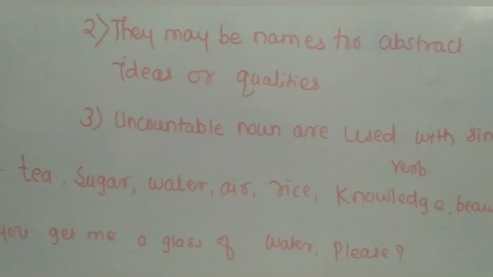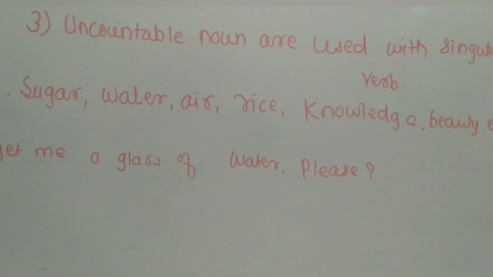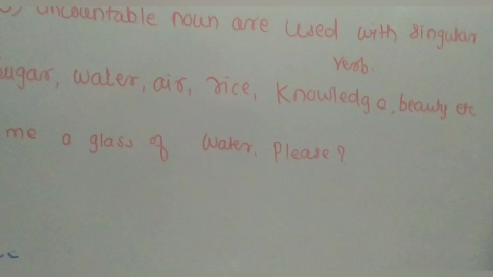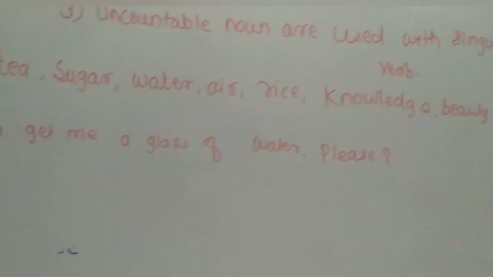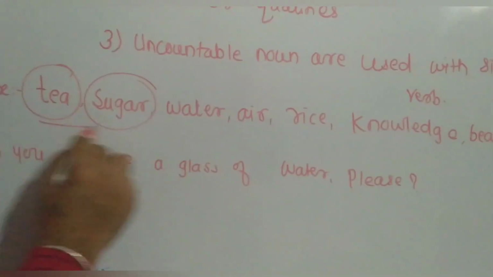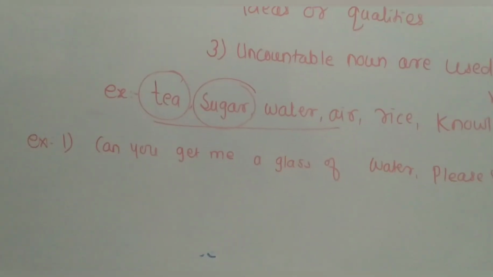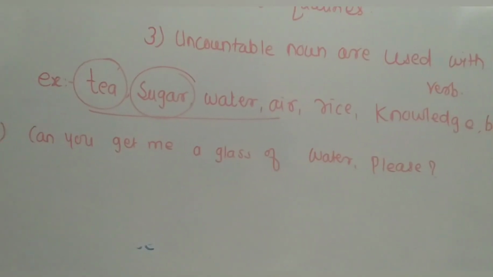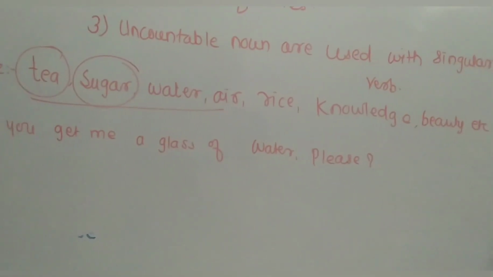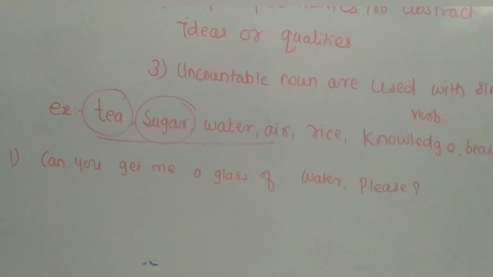See the examples: tea, sugar, water, air, rice, knowledge, beauty, etc. So these are the examples. We cannot count one tea, one sugar, one water, one air, rice, knowledge, and beauty. They indicate ideas or qualities.